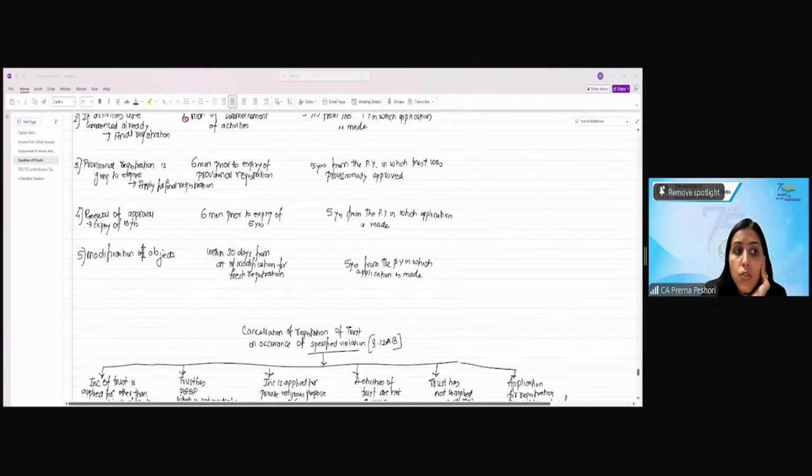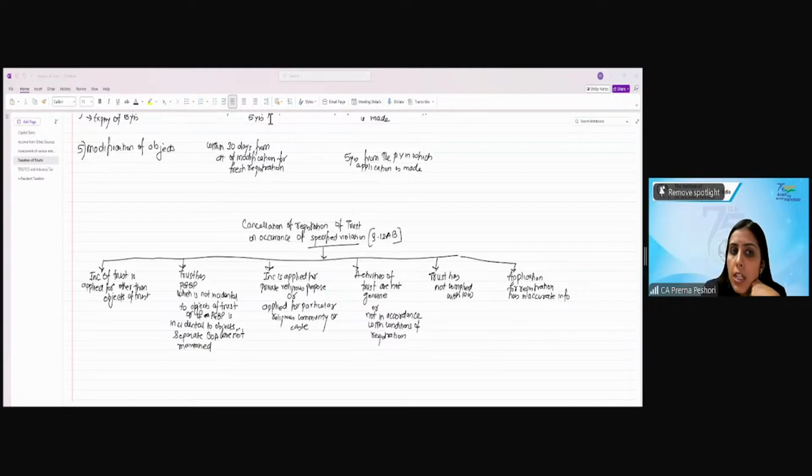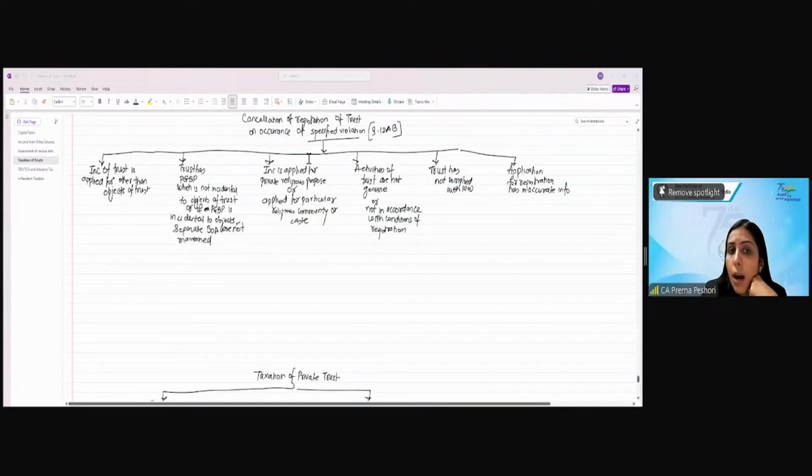Now, if the provisional registration is going to expire, then you need to again apply for final registration 6 months prior to the expiry of provisional registration. If the final registration is expiring, then you have to apply for renewal within a period of 6 months before the expiry. In case you modify the objects, then within 30 days of the modification, you have to apply for fresh registration. In case you don't do it, you will be considered as having converted yourself into a non-eligible firm and the accreted tax will be applicable.